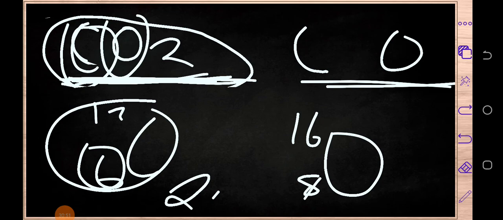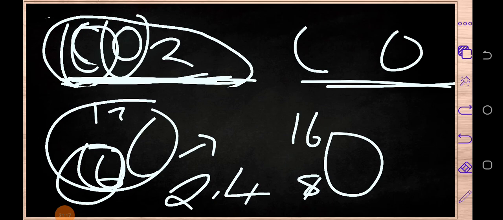Then in the second shell, here we've got 6. If you subtract 2 from this 6, you are going to remain with what? With 4. So for this carbon to be stable, it has to have 4 more electrons, and that is its valence. I'm sure you are getting the point. So that is its valence. So the valence of carbon is what?